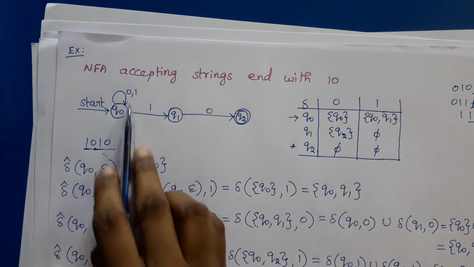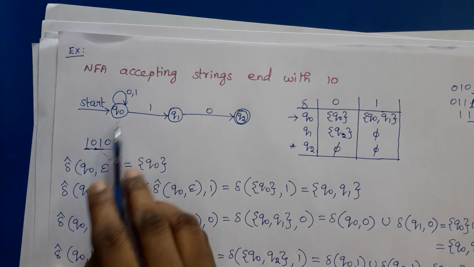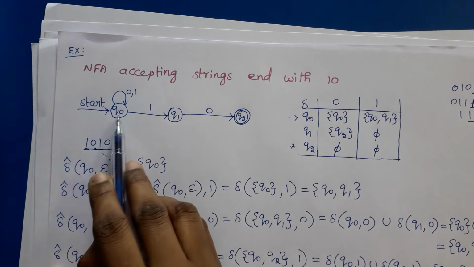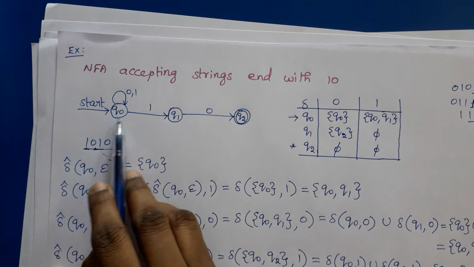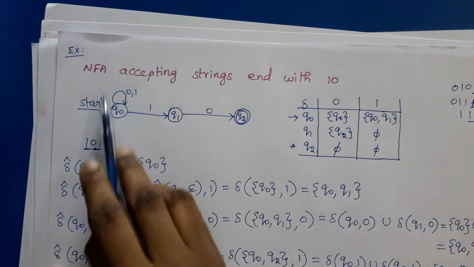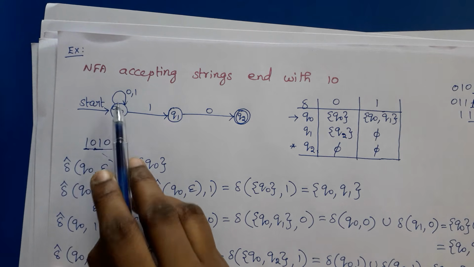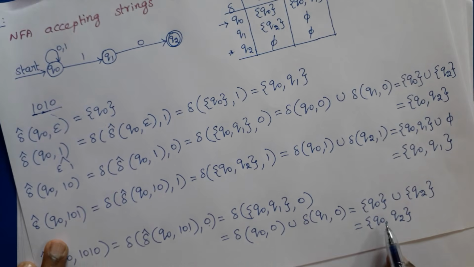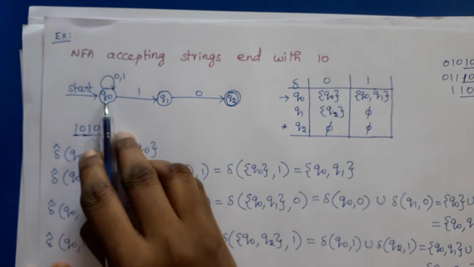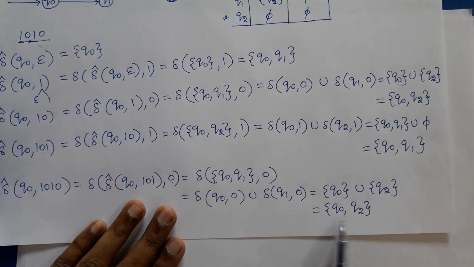We can see from this diagram also, 1, 0, 1, 0. So there are two possibilities. The NFA may be in state Q0 if we consider the same arc, the same transition for all the symbols. So the final may be Q0, or for the first two symbols we may be in state Q0, and for the next two symbols it can reach the final state. Finally we will get Q0 and Q2.